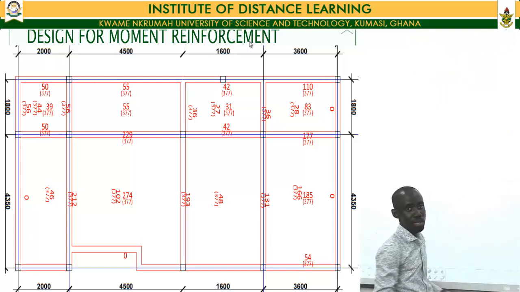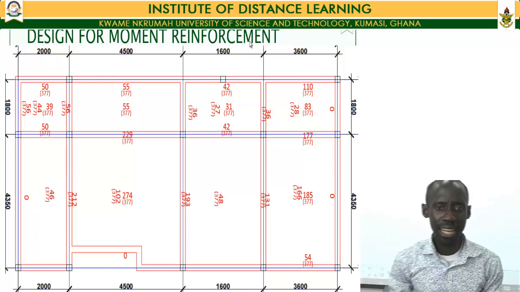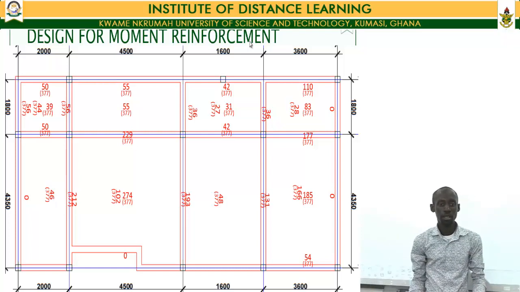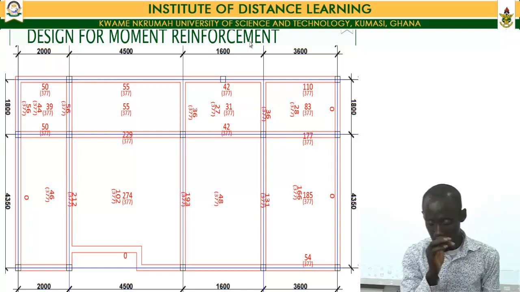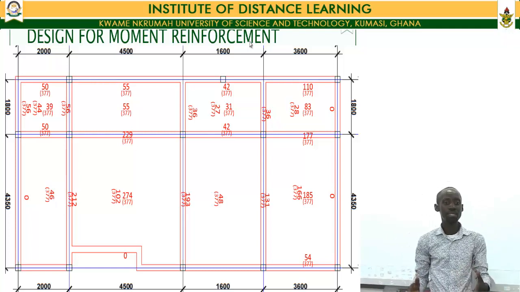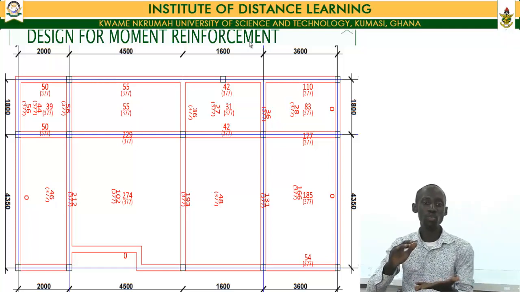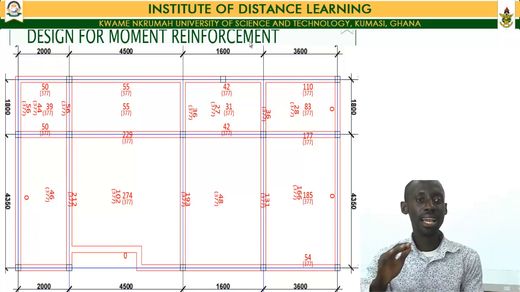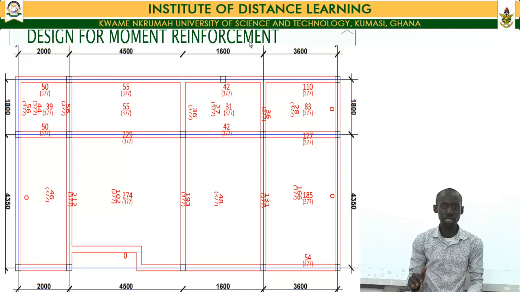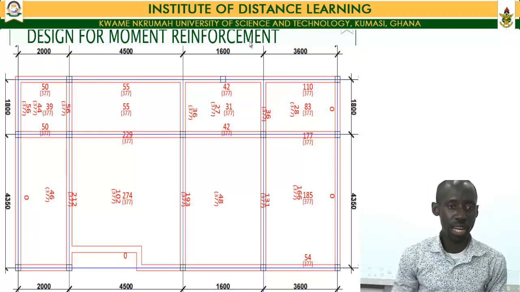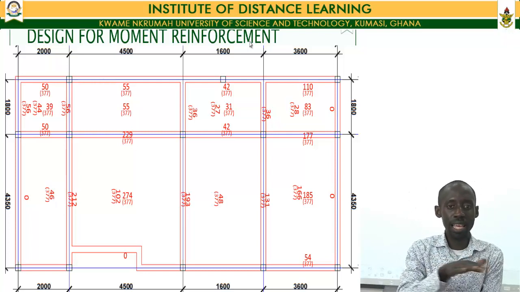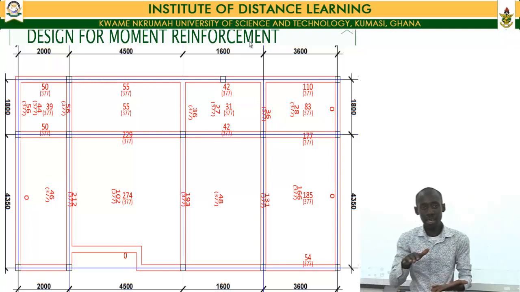Now because we are doing a slab design and slabs do not usually undergo shear, we have the liberty of skipping the shear check. If we cast our minds back to the first unit that we went through, we said that if you have a slab with a thickness of less than 200 millimeters, then it can pass without shear reinforcement, in which case you need not check for shear in that section. So instead of going ahead to do a shear check, we are skipping that because our slab is relatively thin enough such that it shouldn't shear.